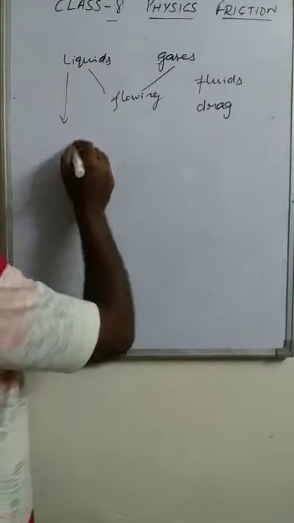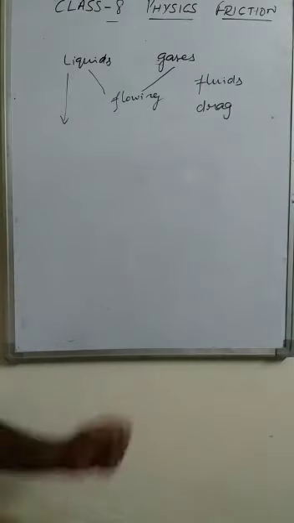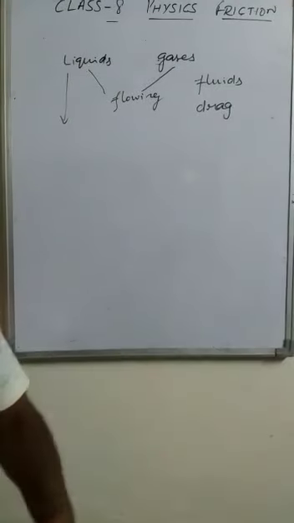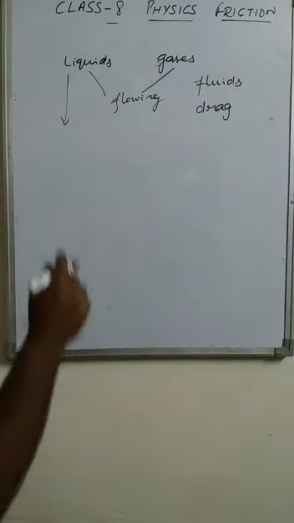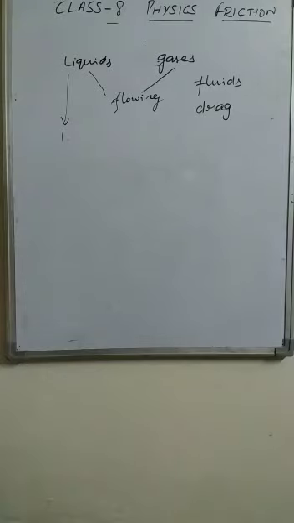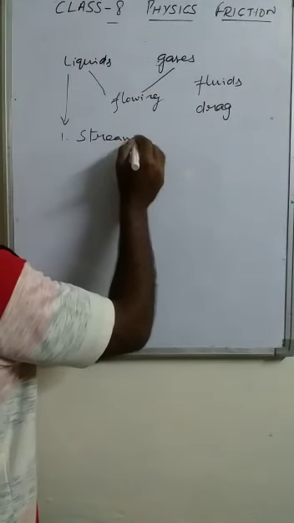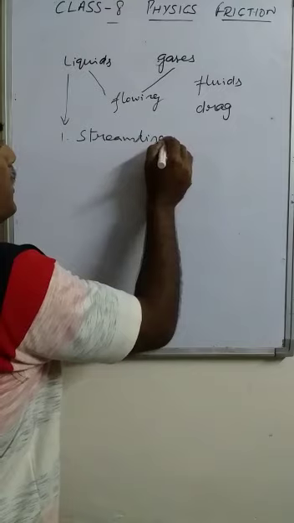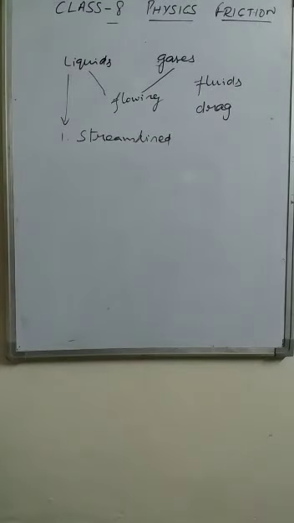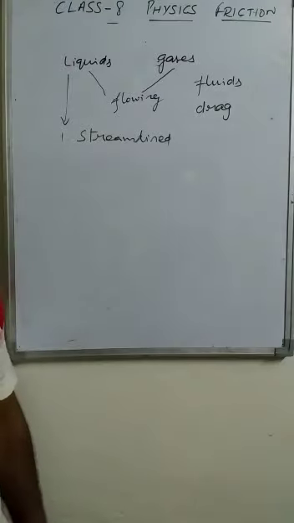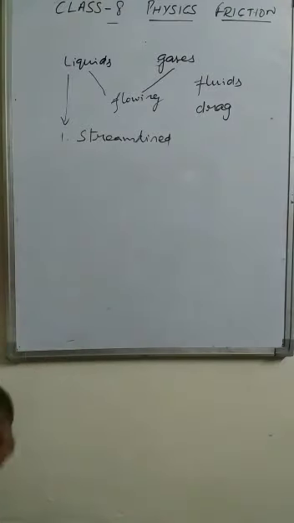When a ship is moving in water, when a boat is sailed in water, to minimize that friction, we always make the surfaces streamlined. All the surfaces should be streamlined to minimize the liquid friction and also gaseous friction. That is, to minimize the fluid friction. If the surface is not streamlined, then the ships